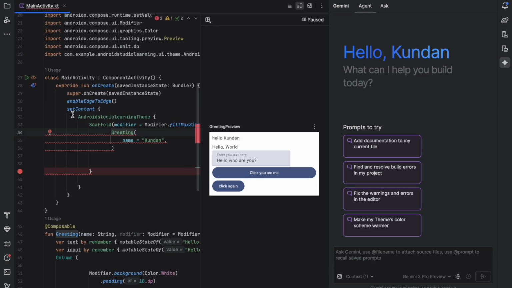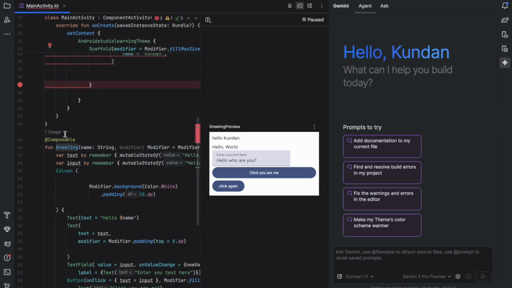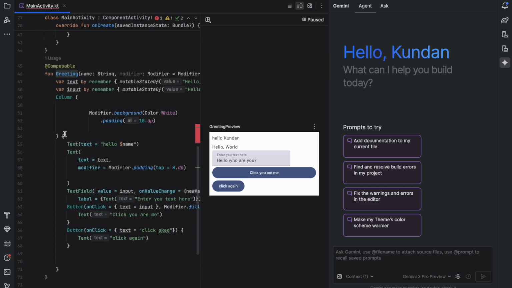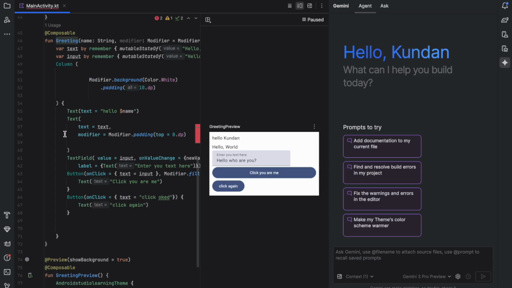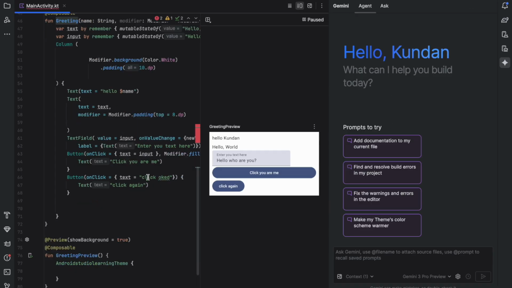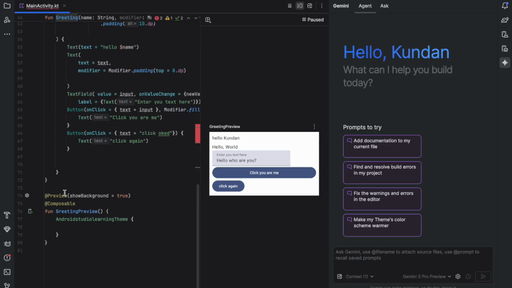If I create another composable, like I will write composable fun hello, so it becomes two. And when I want to see that in a preview, I have to write it here the same way, the preview composable. Okay, and then the name, and then I will get the result. Even if I just write a composable function's name, I will get the result, but not on the same screen.